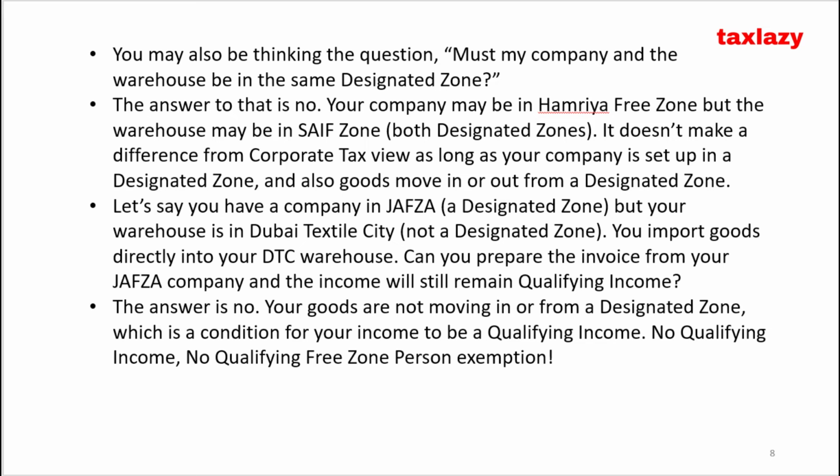Let's say you have a company in Jafsa, a designated zone, but your warehouse is in Dubai Textile City, not a designated zone. You import goods directly into your DTC warehouse. Can you prepare the invoice from your Jafsa company and the income will still remain qualifying income? The answer is no. Your goods are not moving in or from a designated zone, which is a condition for your income to be a qualifying income. No qualifying income, no qualifying free zone person exemption.